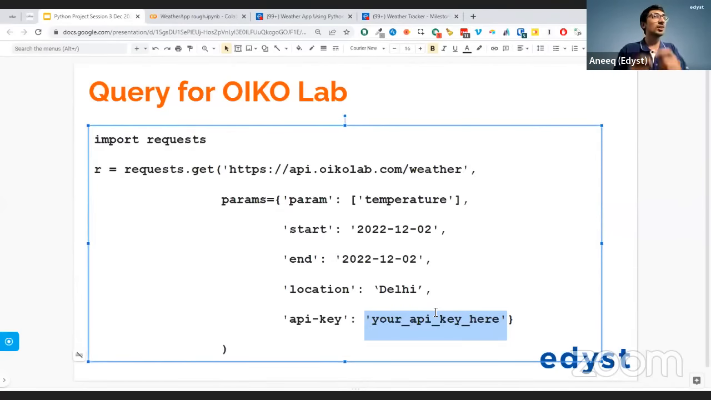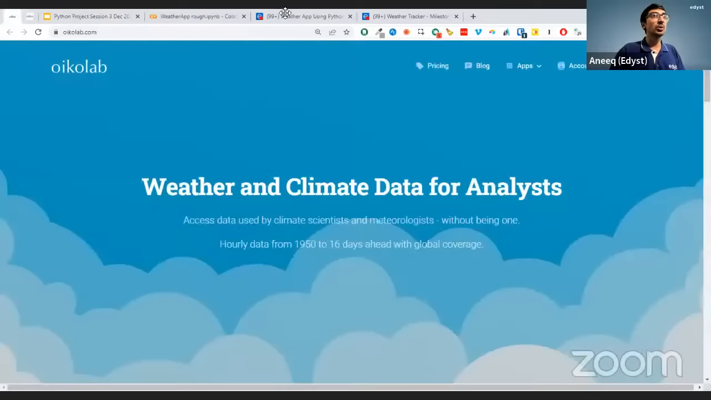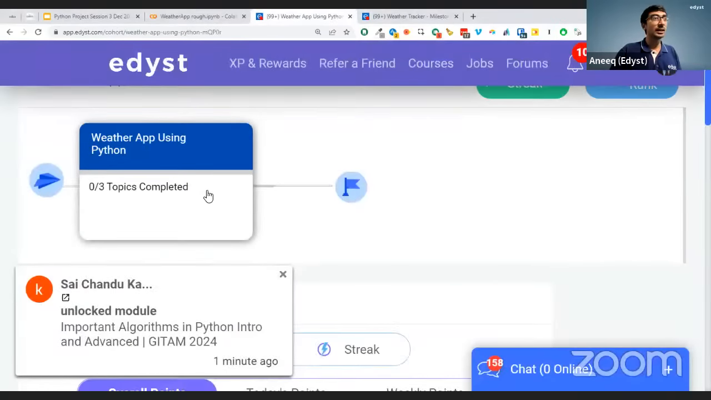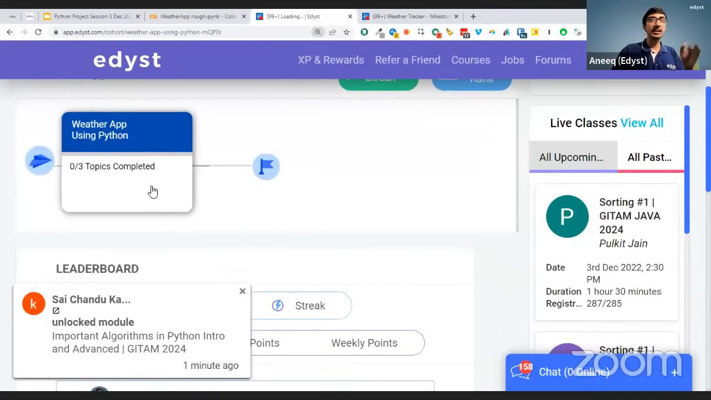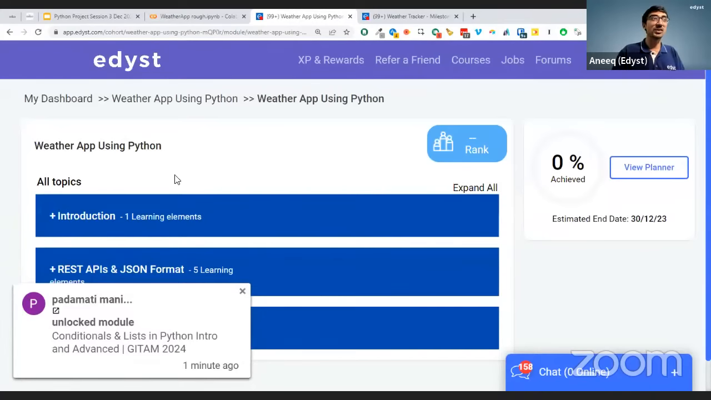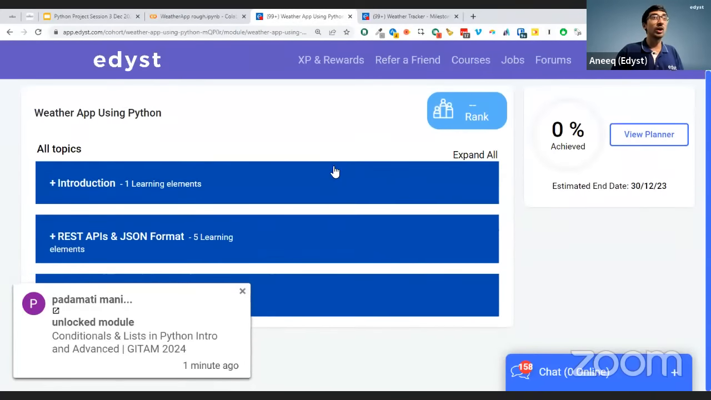Now, registration on OikoLab is not difficult. You simply have to go here, go to account and click sign up. If you click sign up over there, you can actually sign up for the account. So you just go here, click sign up. The detailed step-by-step process is mentioned here in the tutorial. I'll give you this link at the end of the session. Once you go onto this link, this is how you'll get the certificate as well, once you complete all the tasks here.